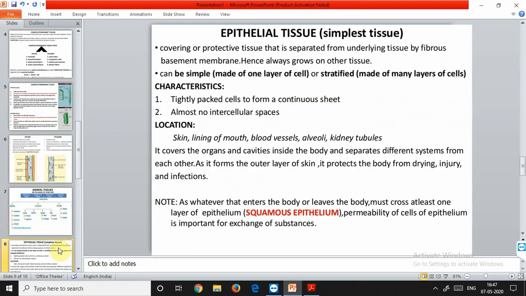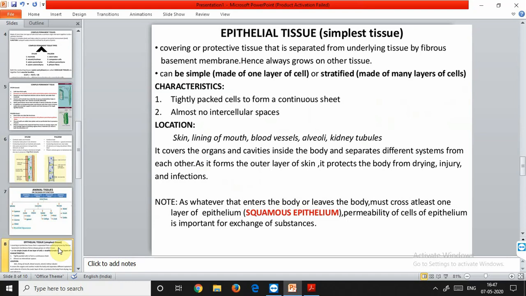What are epithelial tissues? The epithelial tissue is the simplest tissue. It is a protective tissue in the animal body. For example, the epidermis is present in plants for the purpose of protection. Same way, epithelial tissue is in the case of animals. The cells of this tissue are tightly packed and they form a continuous sheet. Cells of epithelium contain very little or no intercellular matrix. Intercellular matrix means there is no fluid present in between the cells of epithelial tissue.